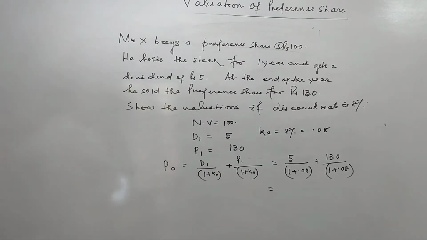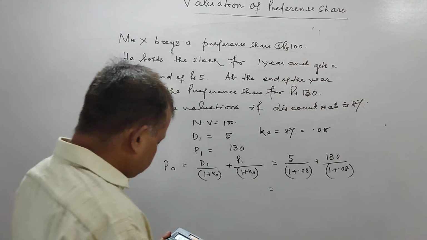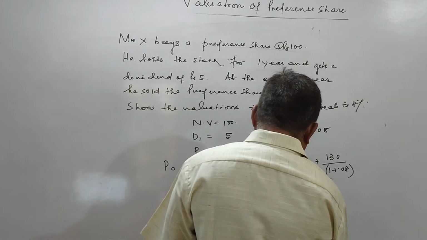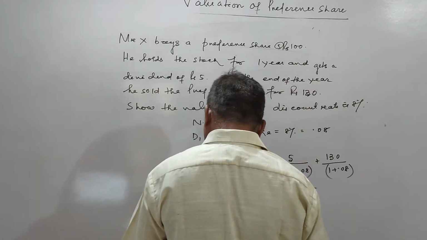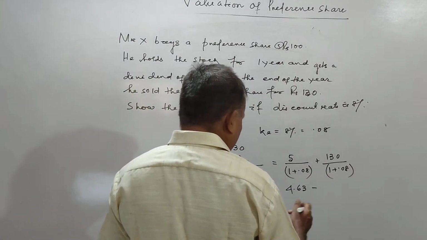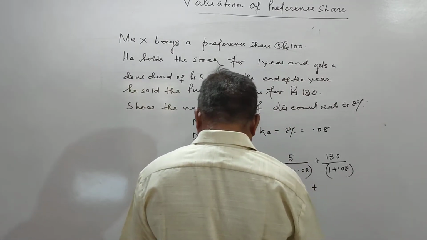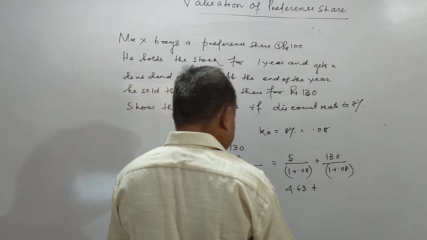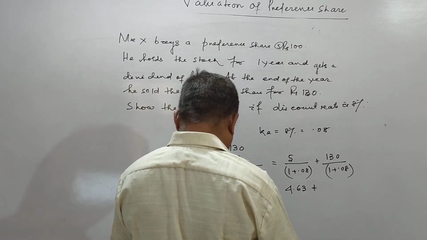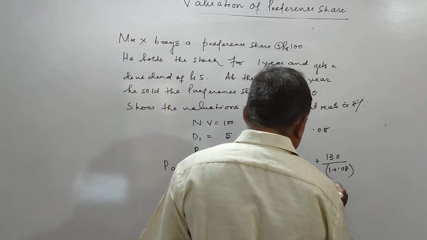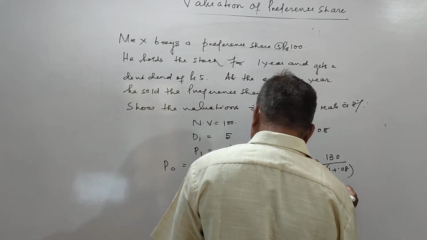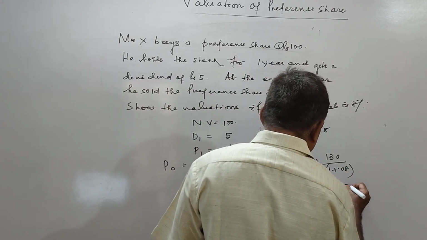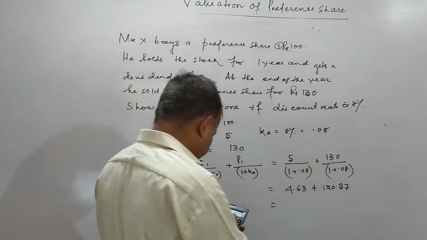So let us see how much it is coming. 4.63, 120.37.